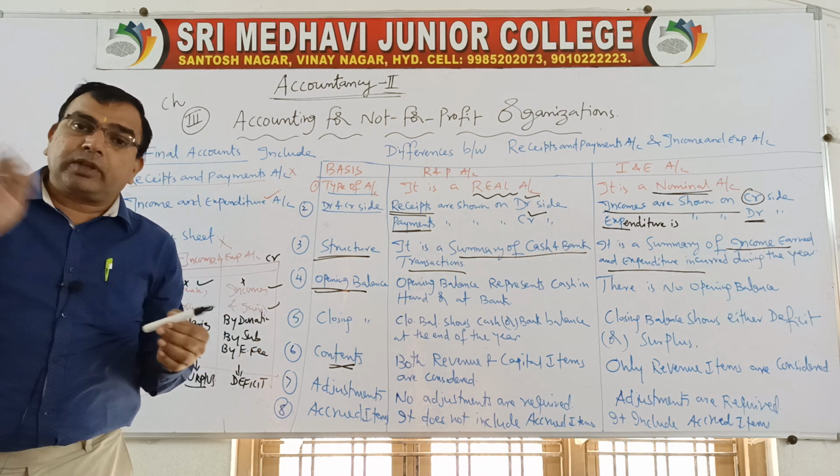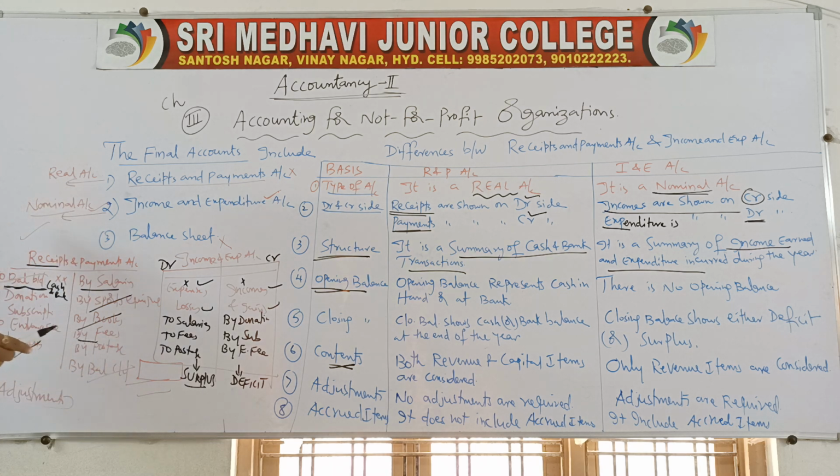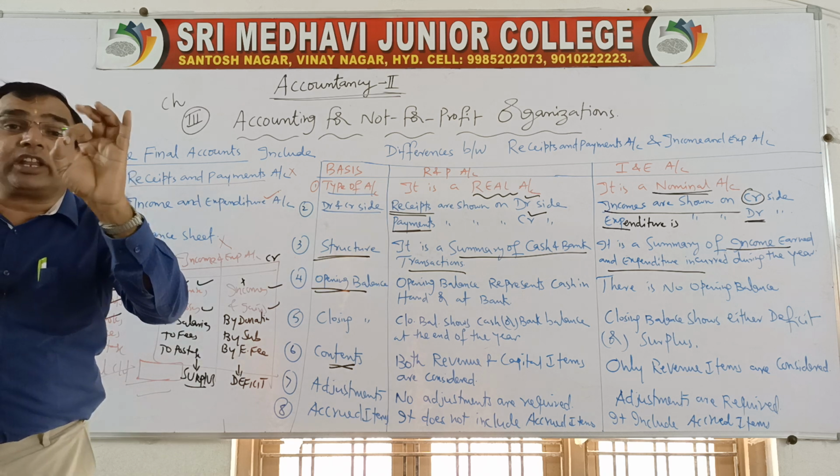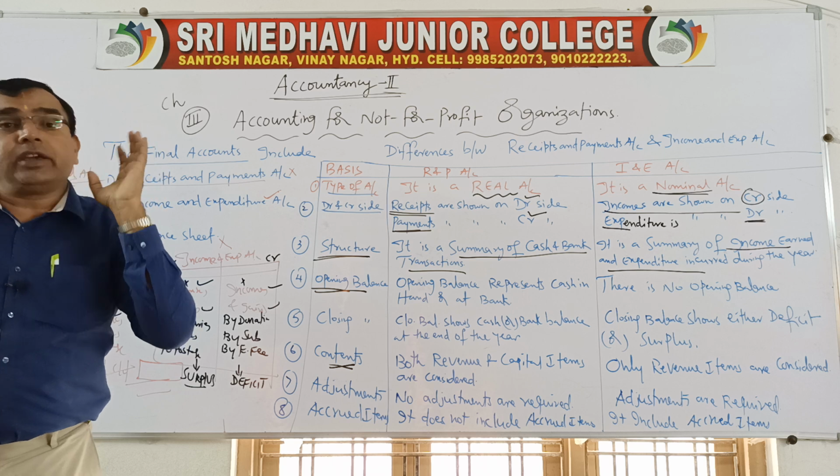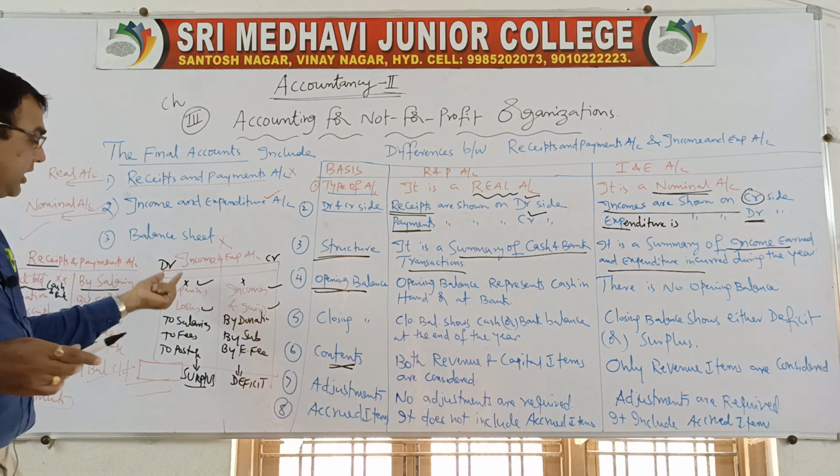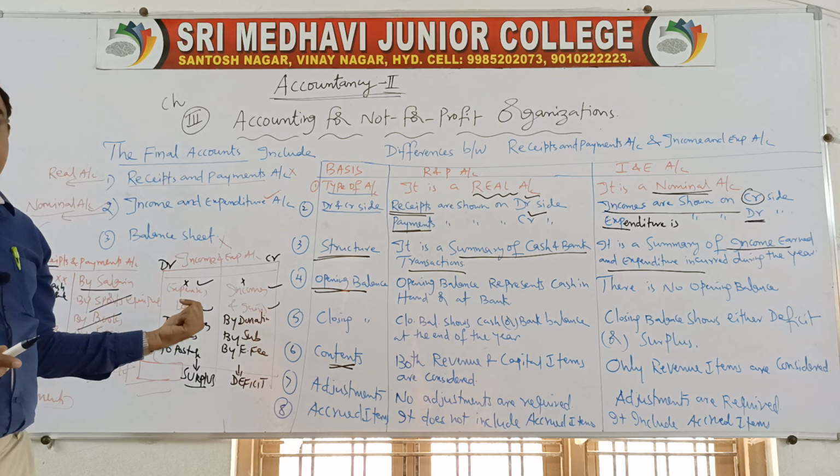We take both: capital receipts, revenue receipts, capital expenditure and revenue expenditure. But while preparing the income and expenditure account, we take only revenue items. That means we take revenue incomes and revenue expenses.